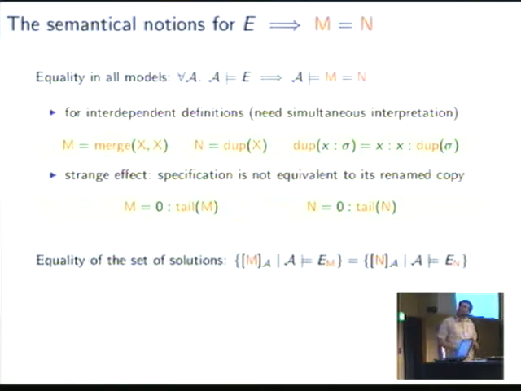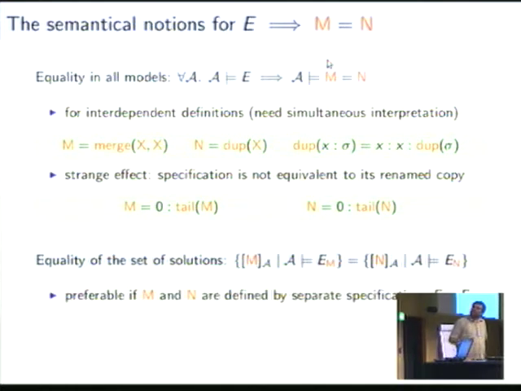If you want to consider them equal, then a better semantical notion is equality of the set of solutions. So then the set of solutions for M is the set of interpretations of M in all models of the specification of M, and the same for N.